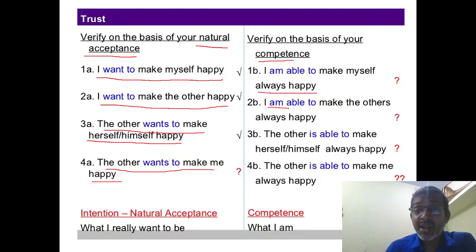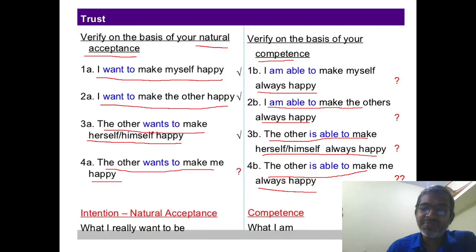Next, I am able to make others also happy. Whether it is possible or not, it is difficult. You cannot always make others happy, and you are also not able to make yourself happy always. It is also very difficult. The other is able to make him or herself always happy. This is also very, very difficult. The other is able to make me always happy. So this is where the difference is.